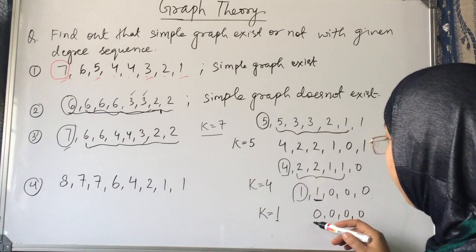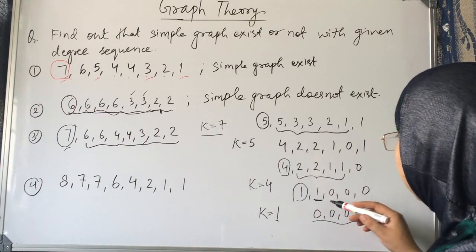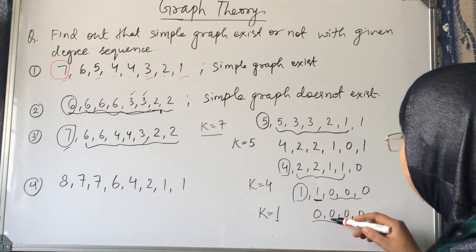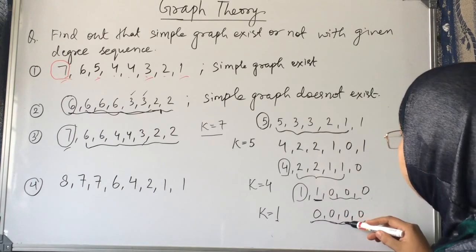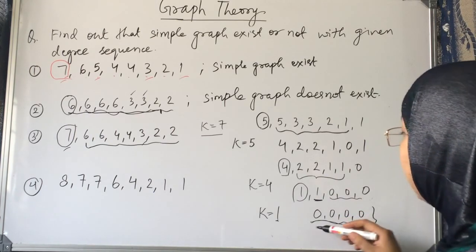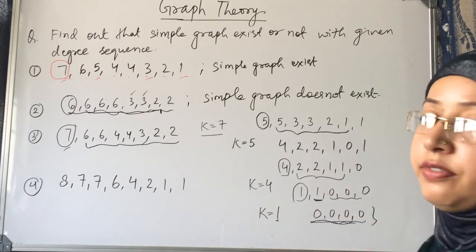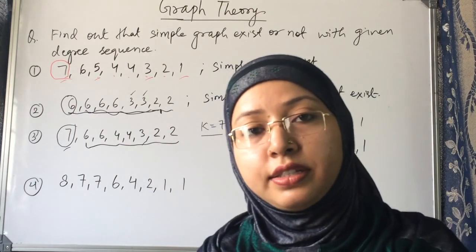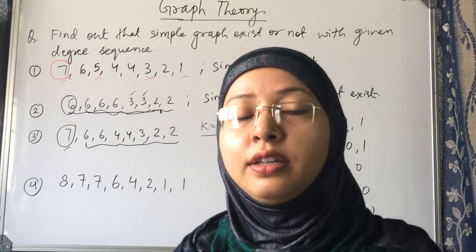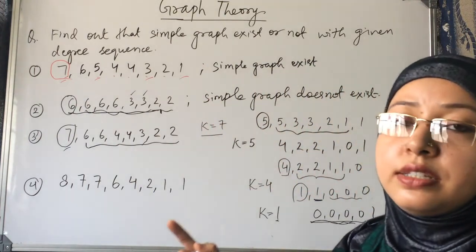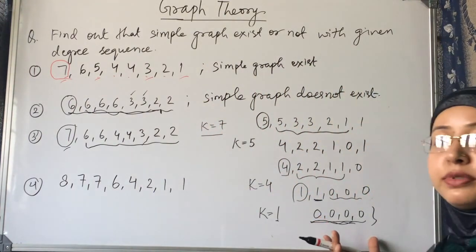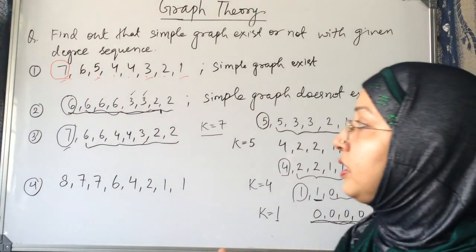So it has become all 0. When the entries have become all 0, then we can say that a simple graph exists. Okay? The Havel-Hakimi theorem says that if all the entries become 0, then a simple graph exists.